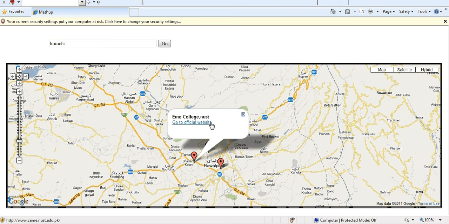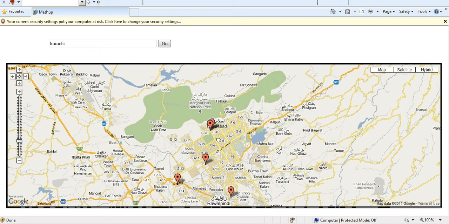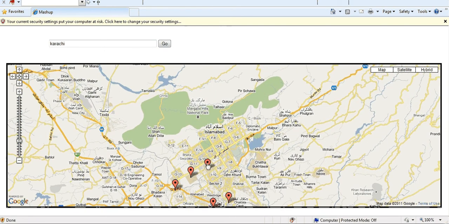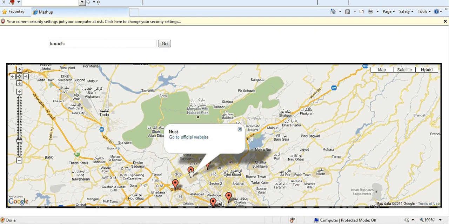Now, given enough time, we will be able to include real-time RSS feeds from the students' body of a particular university to show the workshops, events and lectures organized at those universities. If we zoom a little bit more, these are the 5 universities. Let's click over here. This is the Islamic International University and this is the NUST.